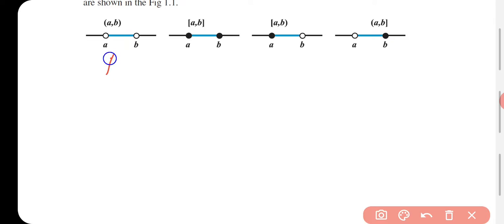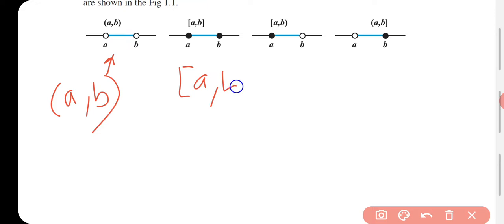This particular number line represents the open interval, yes or no, which we write a comma b in this bracket. This one, see dark circles, so this is a closed interval a comma b. See this one, starting one a is a dark bubble and that one b is an undark circle, so which one does it represent? Tell me. This belongs to semi closed and that one is your semi open.